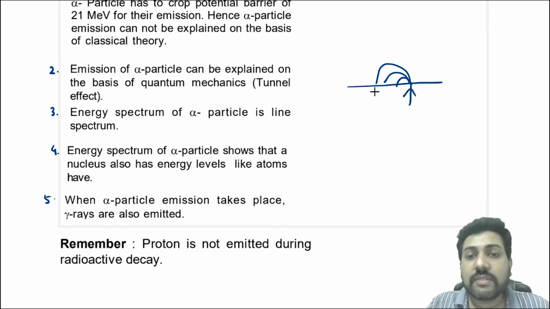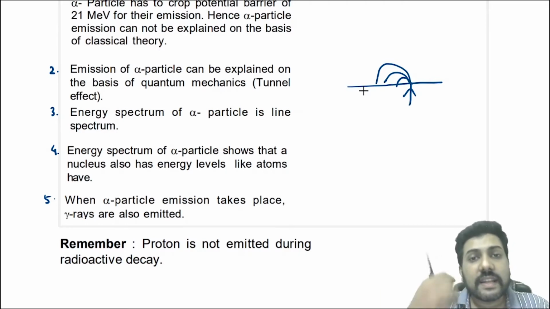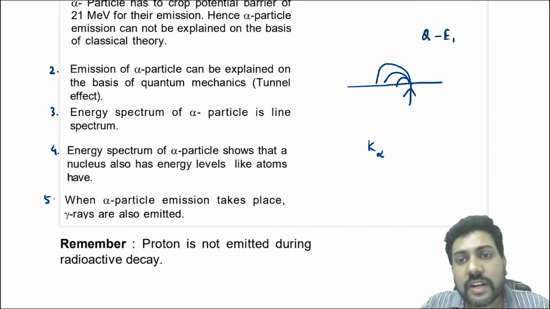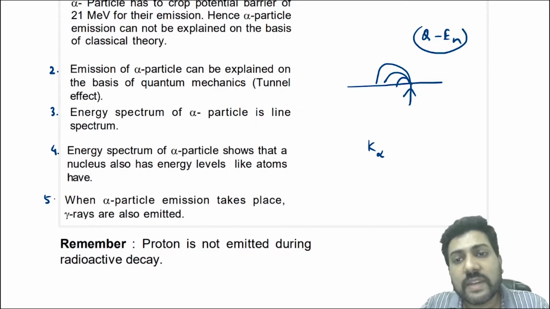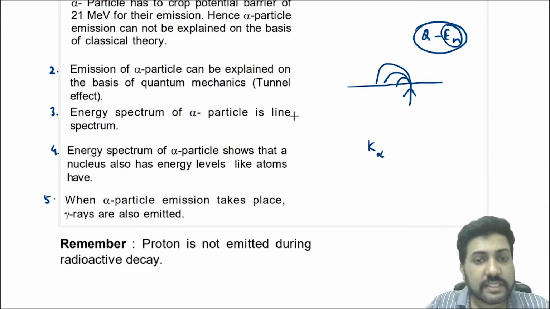What happens in nuclear excited state is sometimes the nucleus forms in an excited state, due to which the energy of the alpha particle decreases. Why does it decrease? Because you know that the total energy to be shared between alpha particle and Y is Q minus En. Now if En changes, the energy of the alpha particle also changes. We have already discussed this.